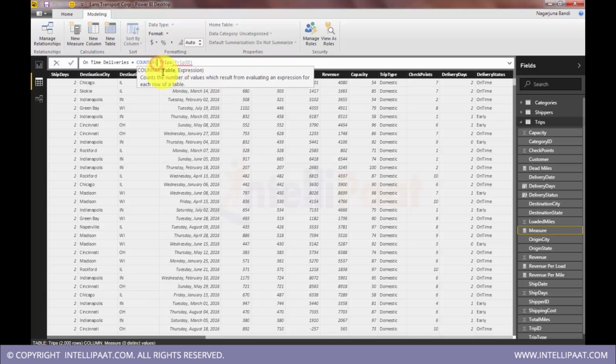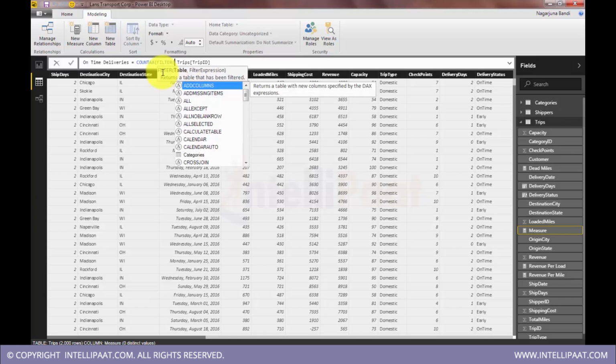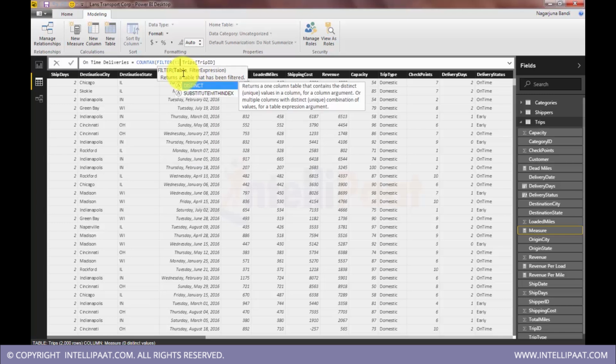That expression is a filter expression. The FILTER function expects two parameters, a table and then the filter expression. The table here would be trips. On this table I will write a filter on delivery status, which is on time.